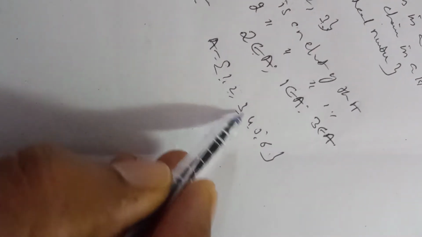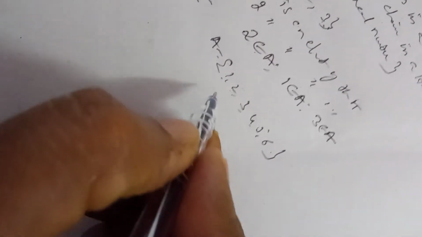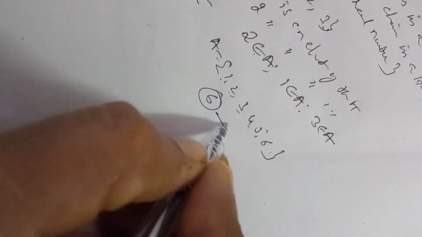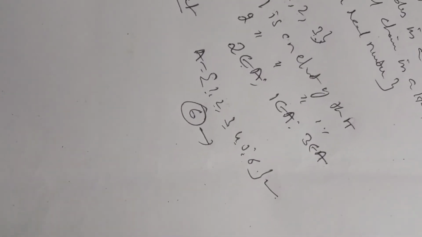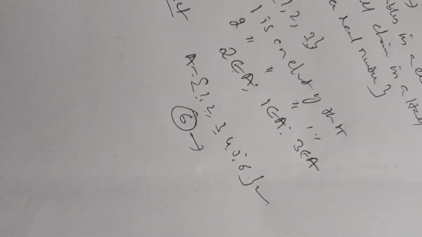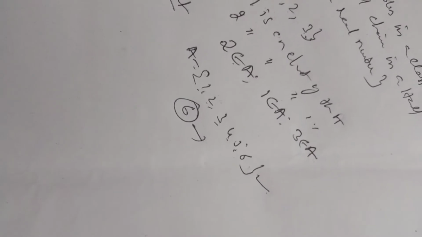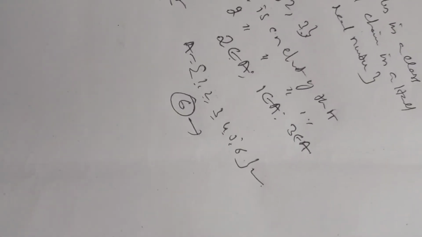Here, 1, 2, 3, 4, 5, 6: this set contains 6 elements. 6 is a finite number. Therefore, this given set is said to be a finite set. If it contains a finite number of elements, or you can say a definite number of elements, then that set is said to be a finite set.